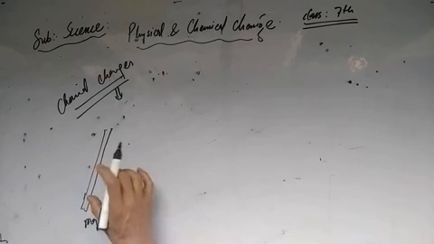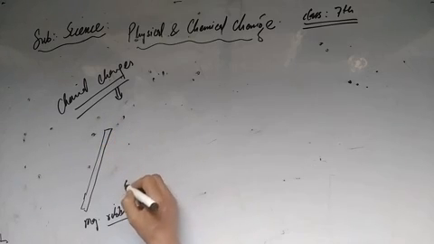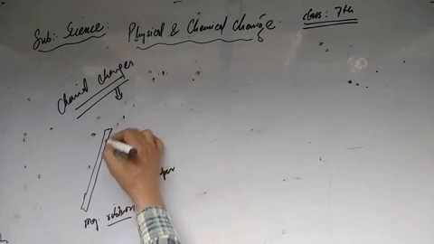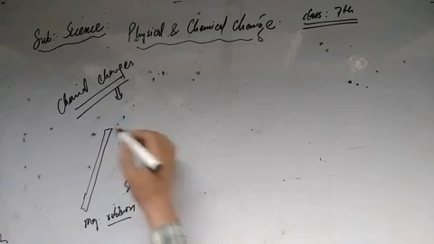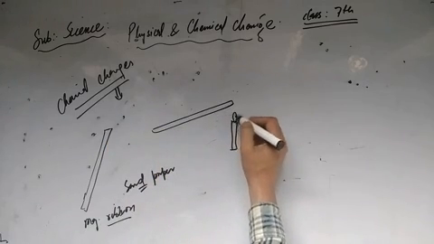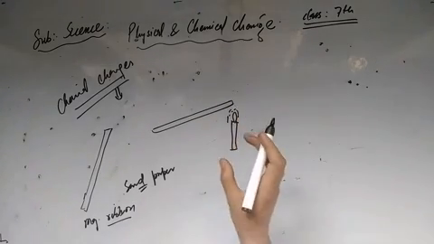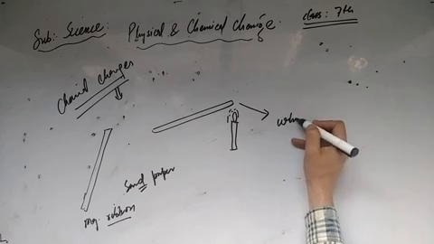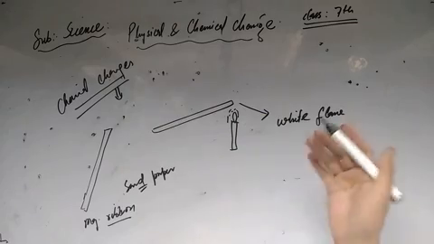If you are provided a thin strip of this magnesium ribbon and sandpaper, you may clean the ribbon with the sandpaper and place it under the flame. You will observe that this magnesium ribbon burns in a white flame. There is production of a brilliant white flame.